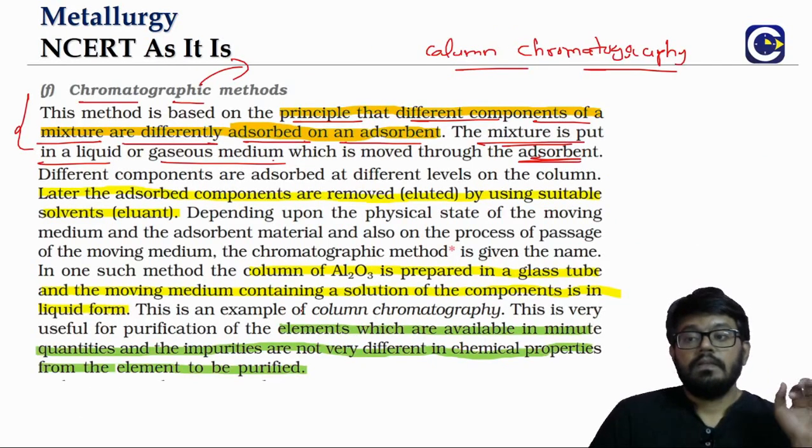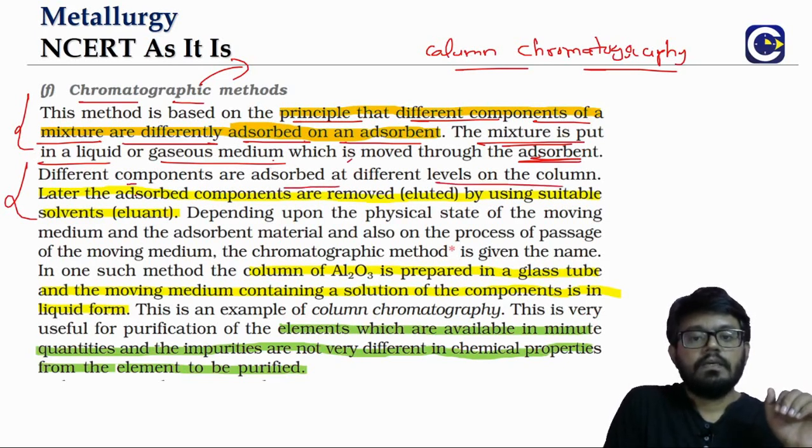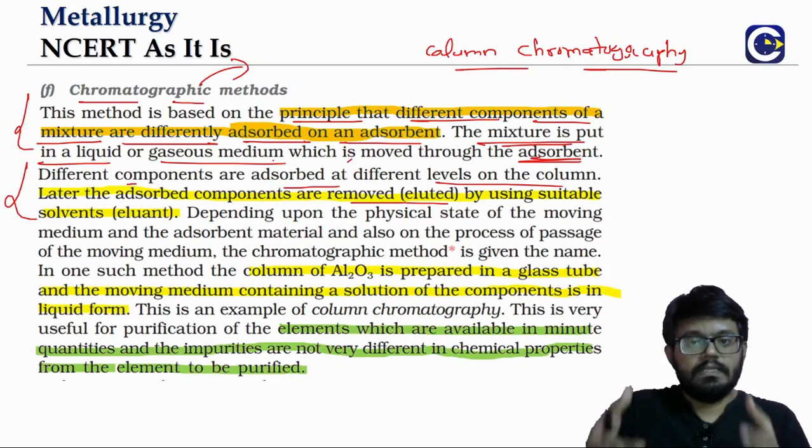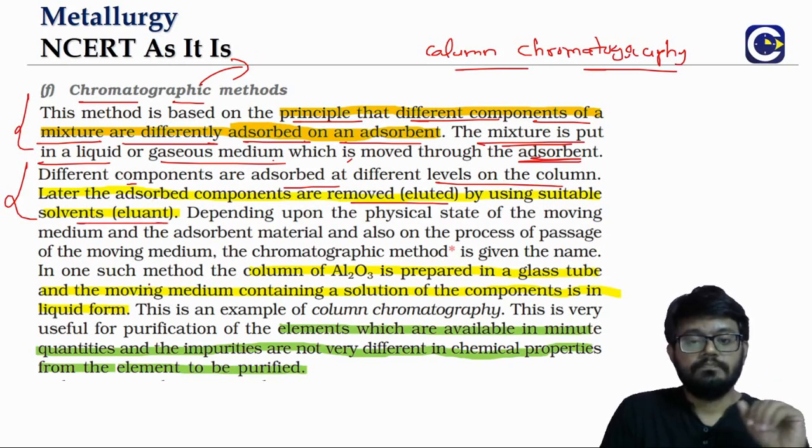We'll talk about it. Okay, so let's just go through it. The different components adsorb at different levels of the column, right? They can be removed. So as I said, the portion of the trays can be taken out. They can be removed by using a suitable solvent. And we will see that these chromatography methods have got different names, but we are not going to get into the details. Already we have seen that in the earlier class. We have gas chromatography, column chromatography. There are various names, but we are discussing only the column chromatography part.